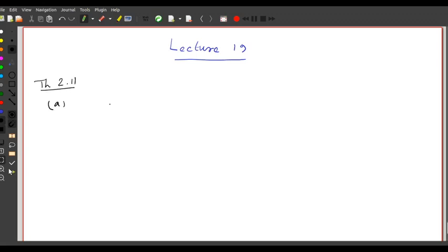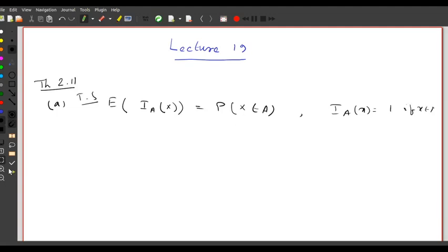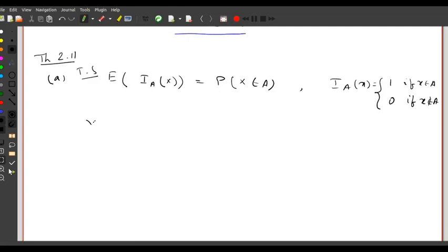So we try to prove that expectation of IA(X) is equals to probability that x belongs to A. What is IA(X), as you know, is basically 1 if x belongs to A, and it is 0 if x does not belong to A.